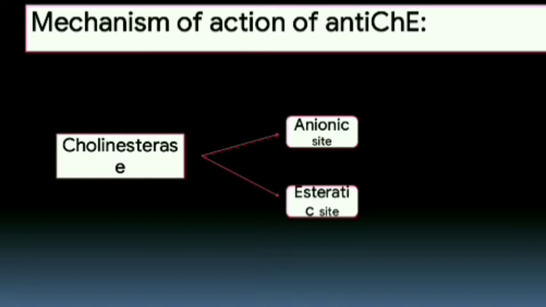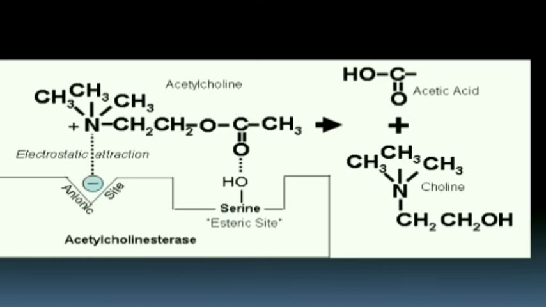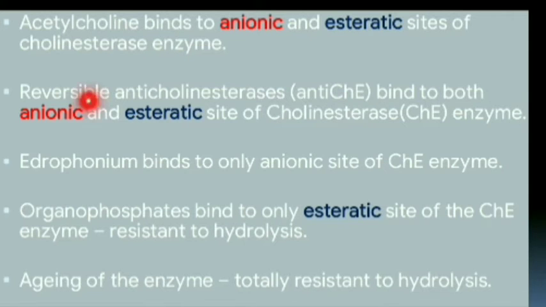The mechanism of action of these anticholinesterases is the same as that of acetylcholine. The cholinesterase enzyme has two sites, the anionic site and the esteric site. Generally, acetylcholine binds to both the anionic site and the esteric site, and then it hydrolyzes into acetic acid and choline. So same as acetylcholine, these anticholinesterases also bind to these sites and prevent acetylcholine from hydrolysis. The reversible anticholinesterases bind to both the anionic and esteric sites of the cholinesterase enzyme.